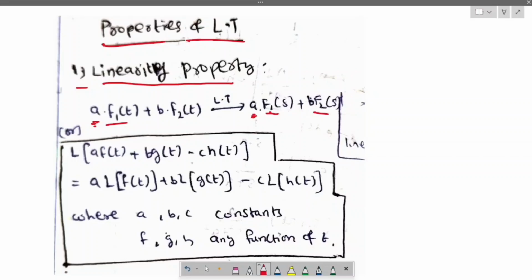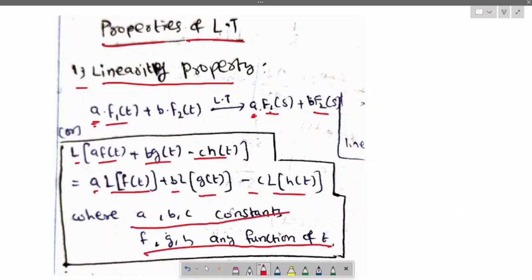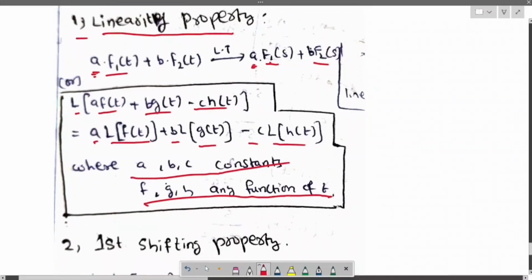You can see Laplace of a f of t plus b g of t minus c h of t equals a Laplace f of t plus b Laplace g of t minus c Laplace of h of t. Okay, a, b, c are constants, and f, g, h are any functions. This is how the constants will be.